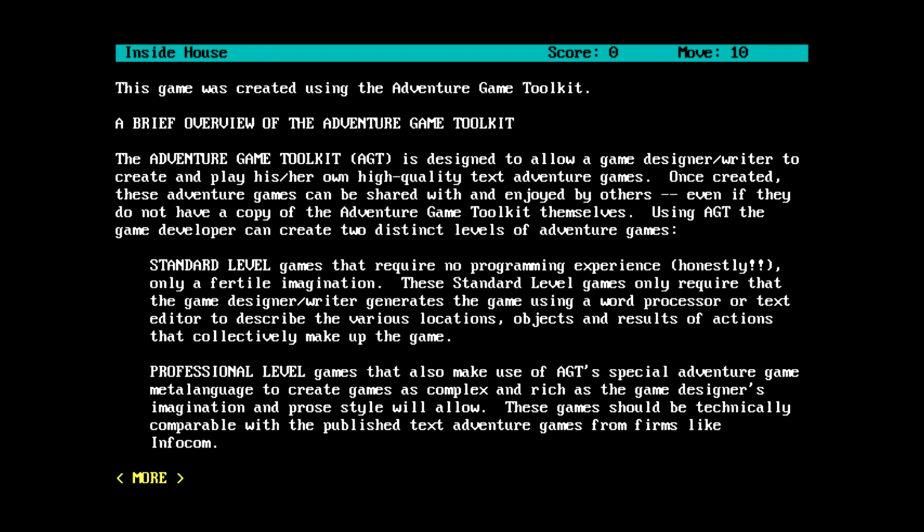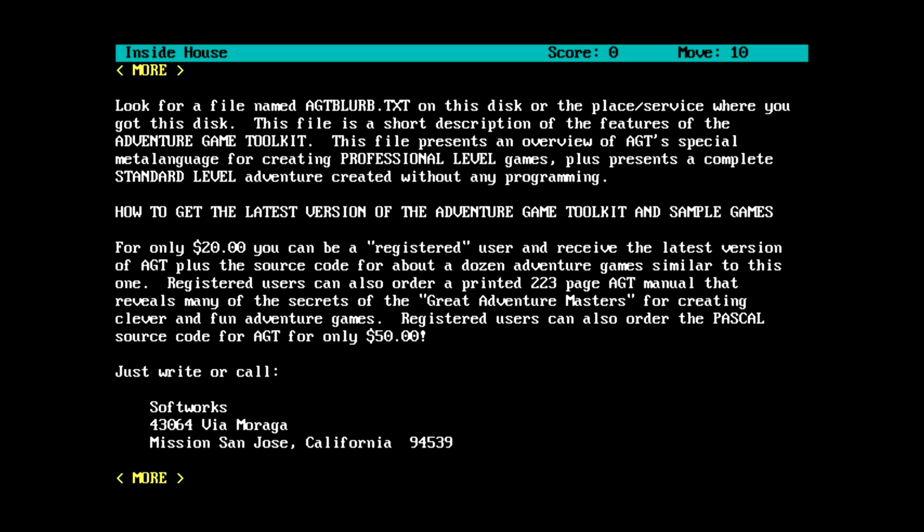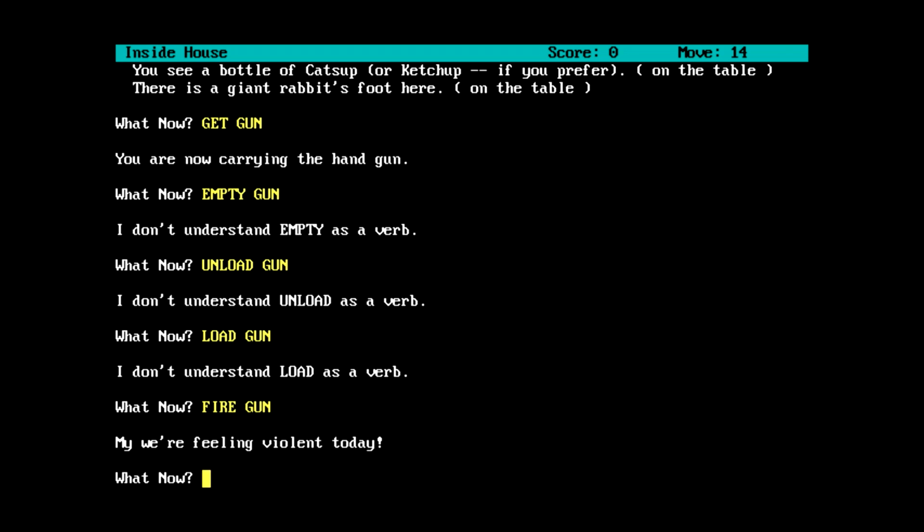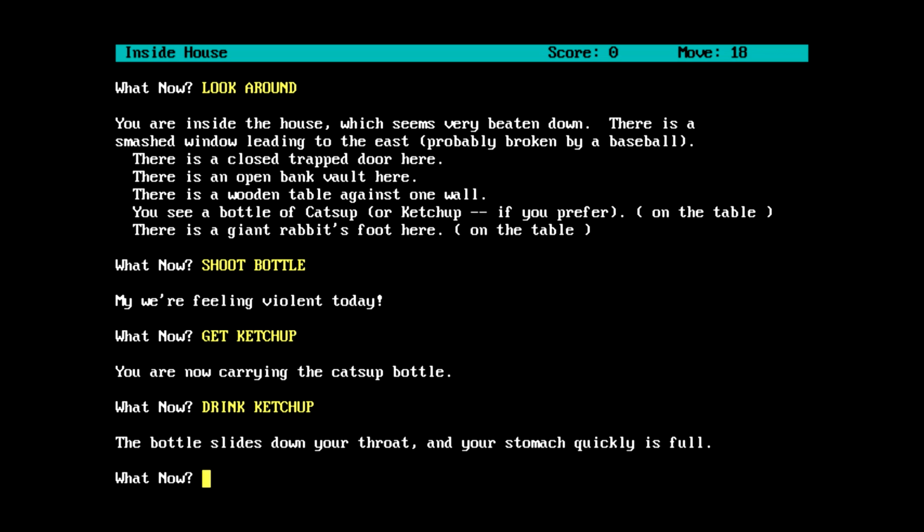Oh, this is another one of the AGT... Yeah, it's another one of those AGT advertising things. It's very weird how they sort of interjected that into these games. I don't know what to do with the gun. We have a gun. That's basically the only state we're in right now. And I didn't get any points for that either. What is it with these AGT games giving you no points for anything? What? Apparently I just drank the ketchup bottle. Like, not the contents of the bottle itself.